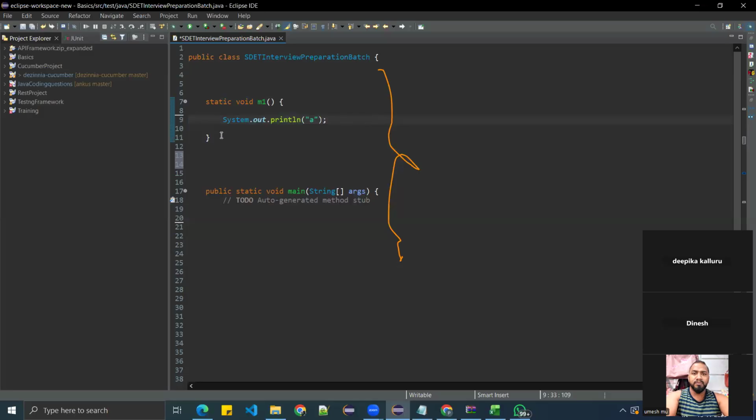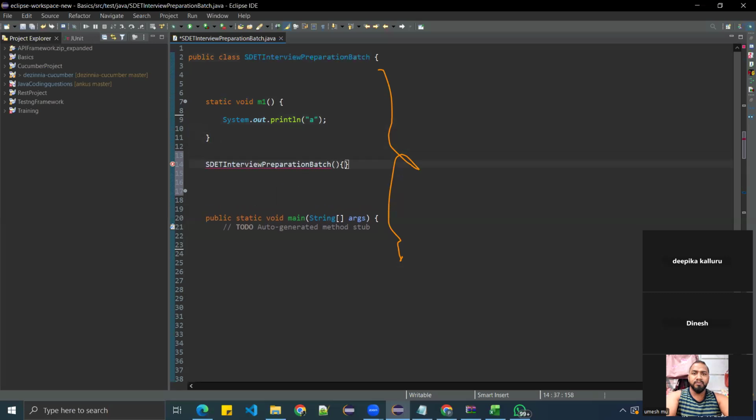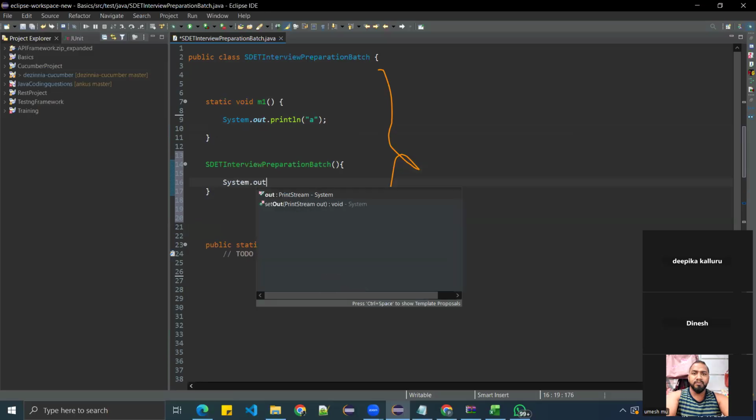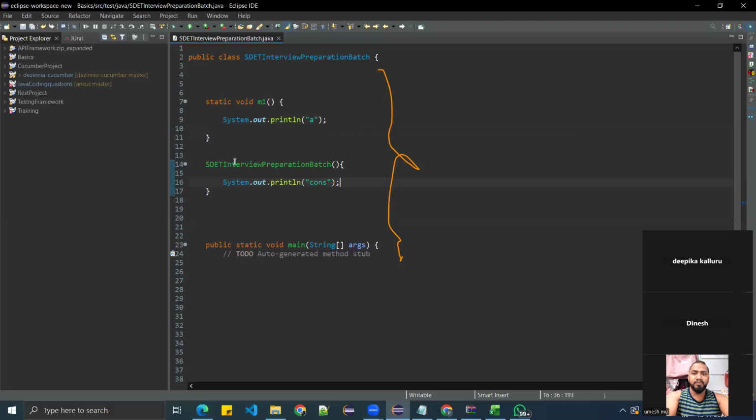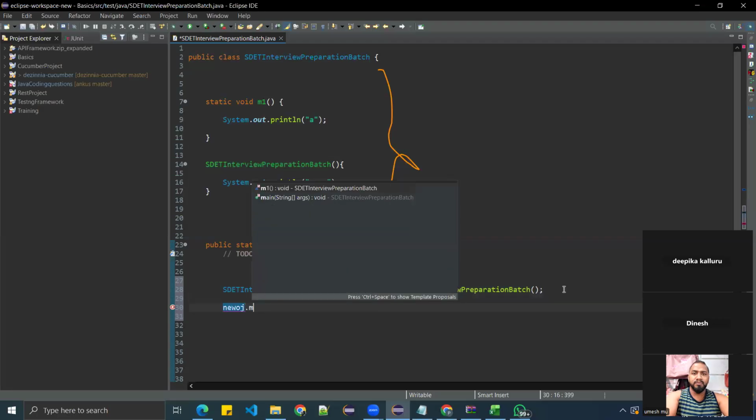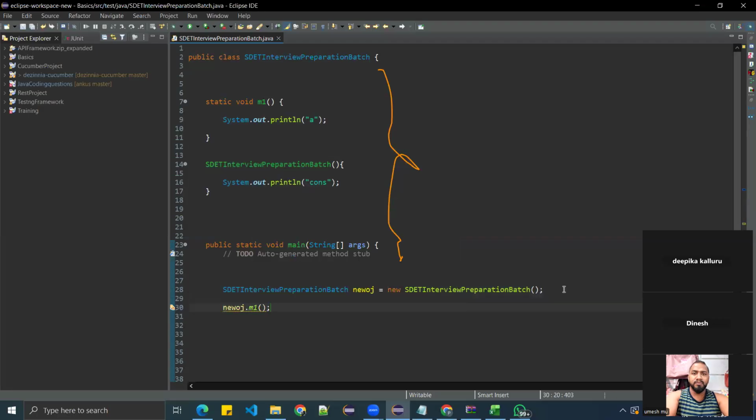Wait, let me tell you. This is the constructor you have. My question is, which one will be executed first? First the constructor will be executed, because in the process of object creation, the constructor runs. Then you call the method by using the object name, and the method will be executed. So if before the method you want to initialize something or do something, then you go for the constructor.